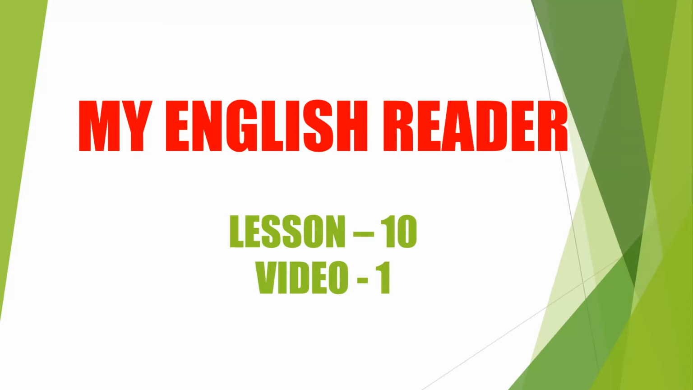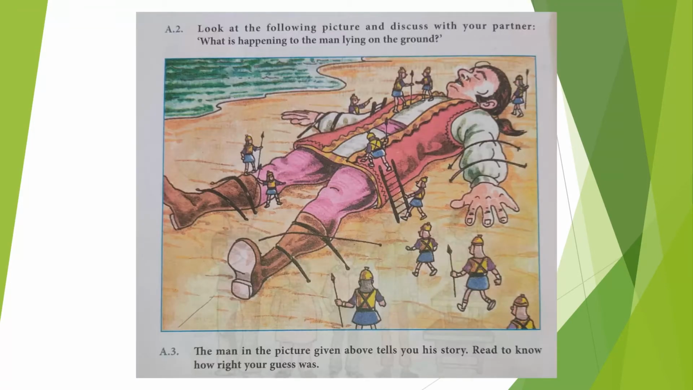Children, this is lesson 10, video 1 from my English reader. So, children, this is the story about Gulliver. Look at the following picture and discuss with your partner what's happening to the man lying on the ground. So, here, what's happening, children?